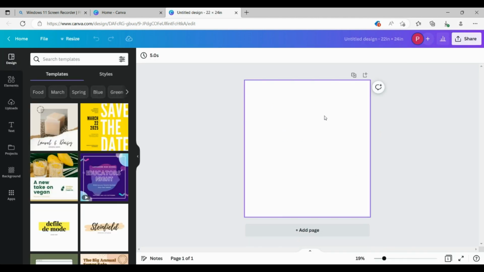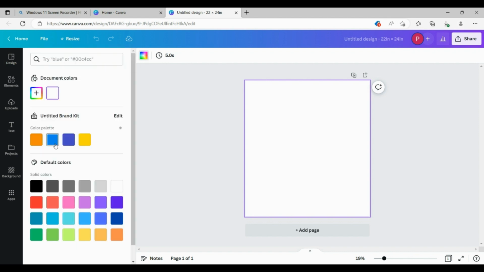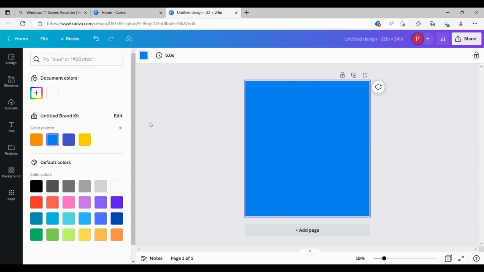The first thing that I like to do is change the background because white sometimes just doesn't work for me. That's just me personally. So I'm going to change the color to a nice turquoise color.